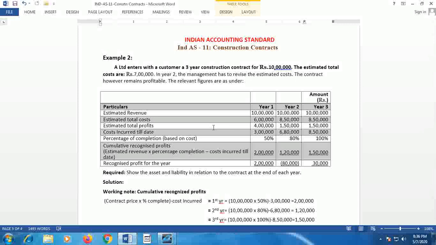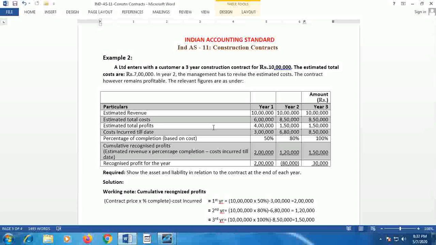In my last video, I took up the topic Ind AS 11 in relation to construction contracts. As you have understood in my previous video, if you have referred to it, Ind AS 11 gives guidelines as to how the revenue and costs should be accounted for with reference to construction contracts. In the previous video, I explained one example. Now, I would like to take two more examples.